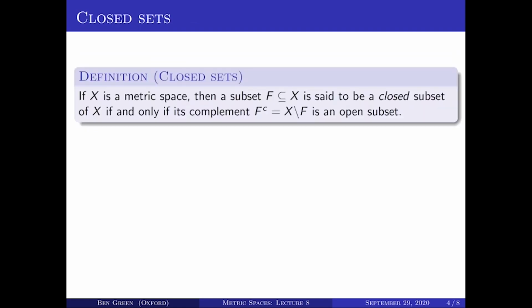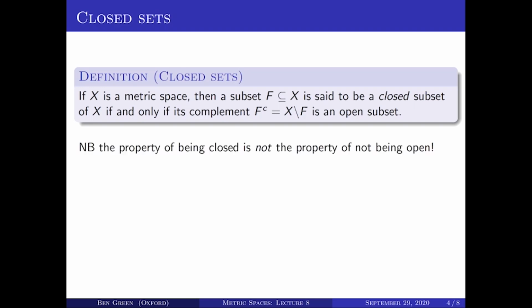Another key concept in the theory of metric spaces is that of a closed set. Closed sets are the complements of open sets. A set F in a metric space X is closed if and only if the complement X backslash F, also denoted F to the C, is an open subset of X. It's very important to stress that the property of closed is not the same as being not open.